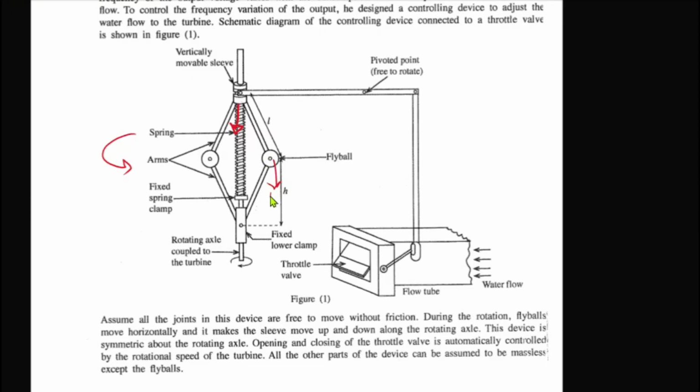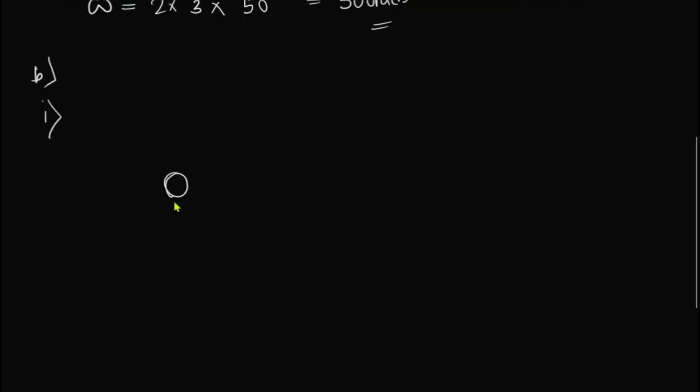It has a weight mg, right? And they are saying it's going to have a tension T1. So this is simply the free body diagram of the fly ball. But let us draw it, it doesn't matter. It's like this. So there's two rods. And there's two rods.